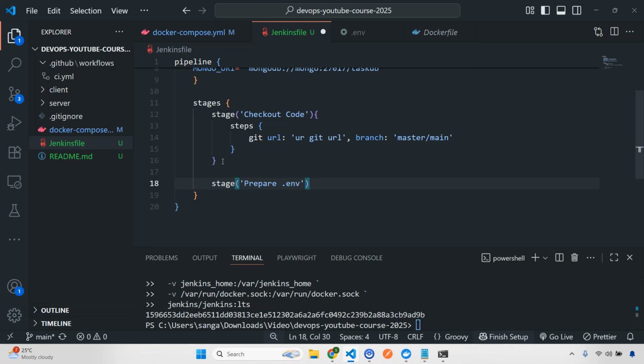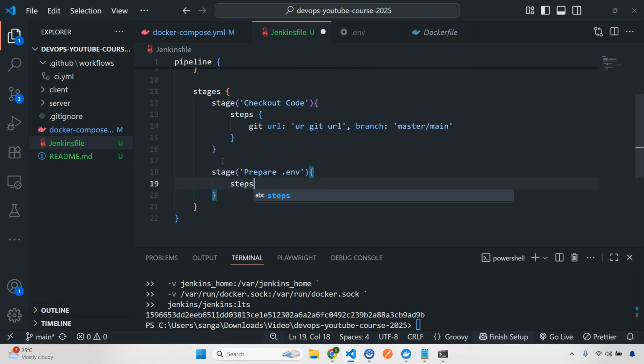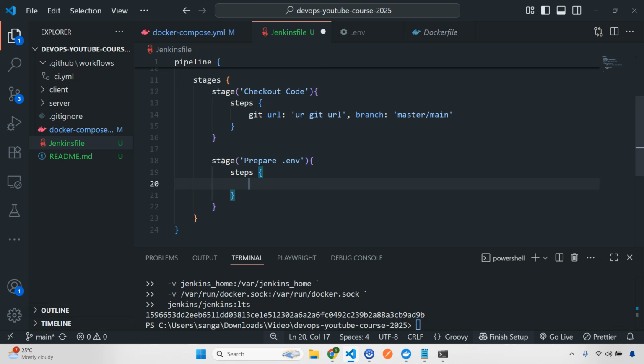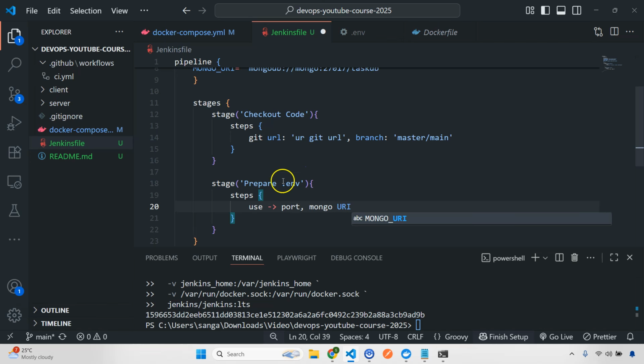Okay, and here I'm going to have my steps, and what are the things we need to do here? First we are going to create an env file inside the server directory, and there I'm going to use my port and my Mongo URI. Two things. From where will it pick?